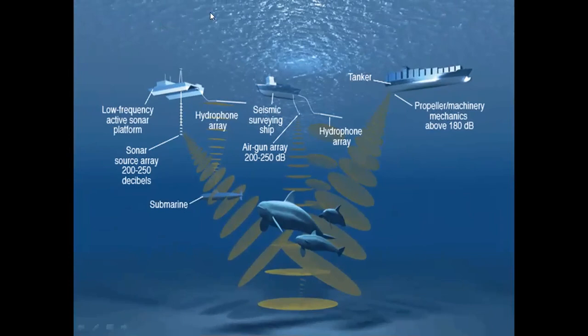You see here clearly some pictures are given. These are examples of infrasound and ultrasound. You see clearly over here the submarine, the air gun, the tanker, and also the dolphins.